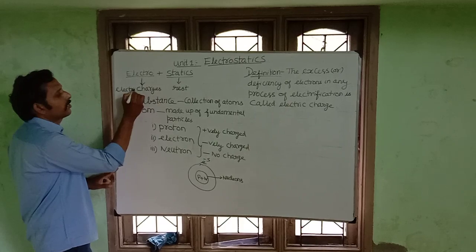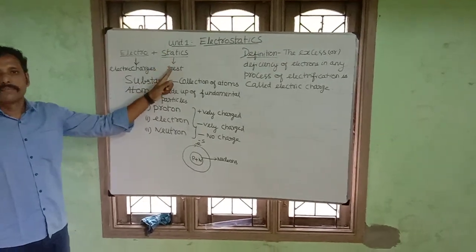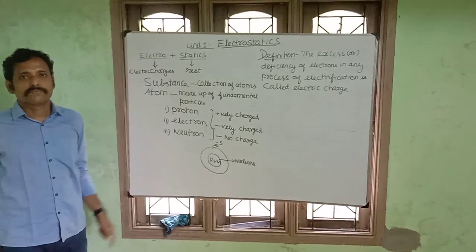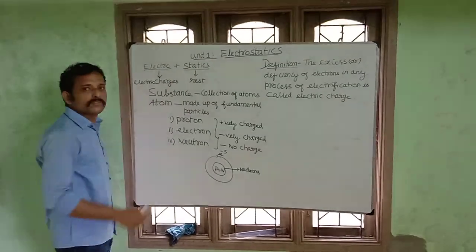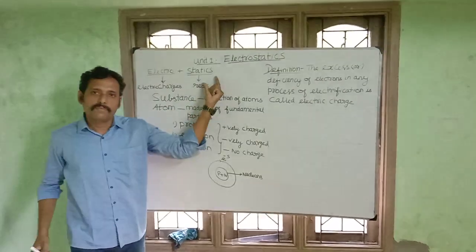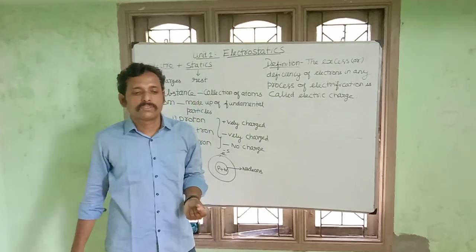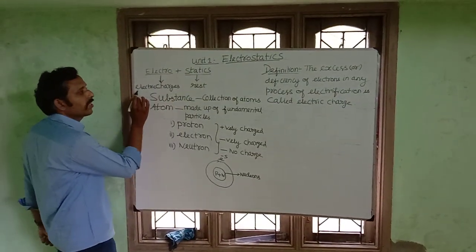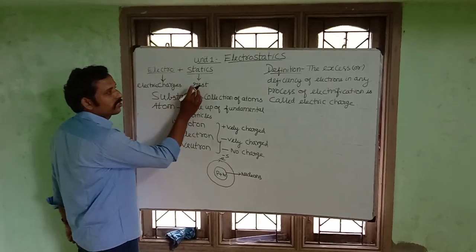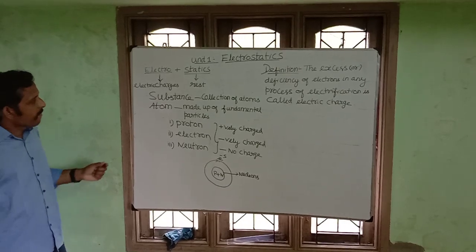Static means rest. This is called electrostatics. Can you tell us the definition? Electrostatics is the branch of physics which deals with the study of electric charges at rest.